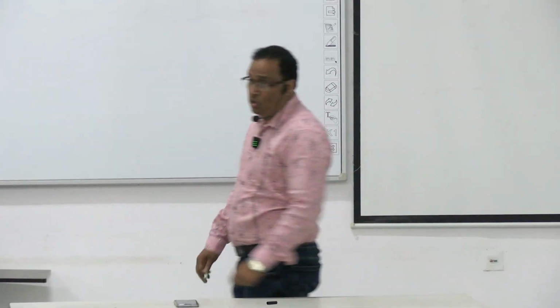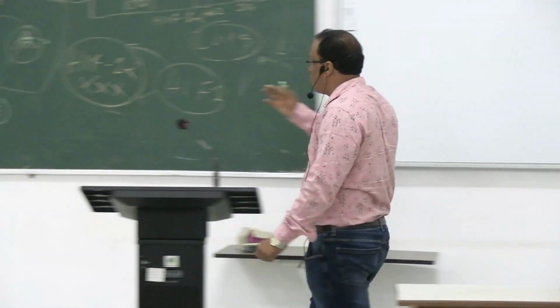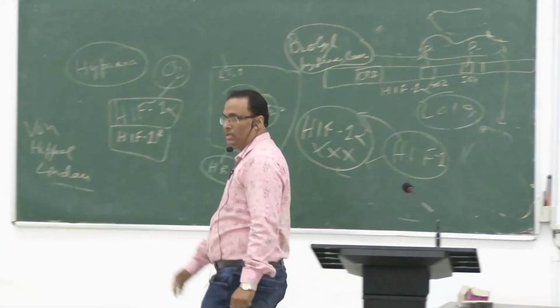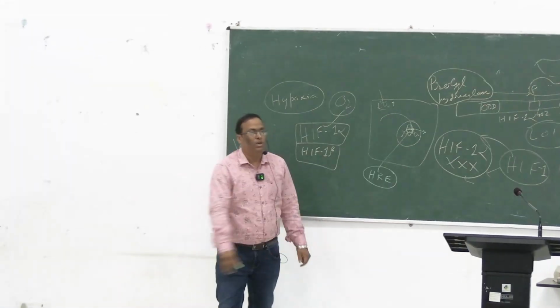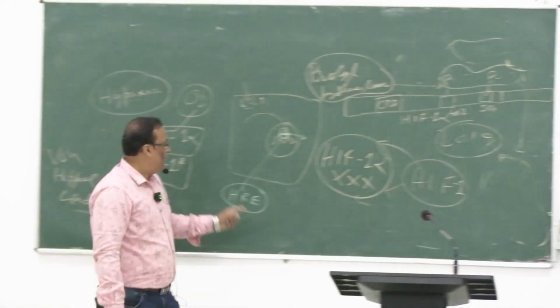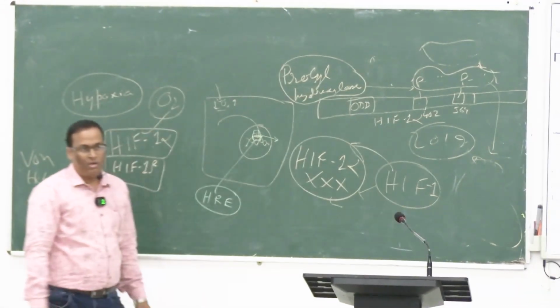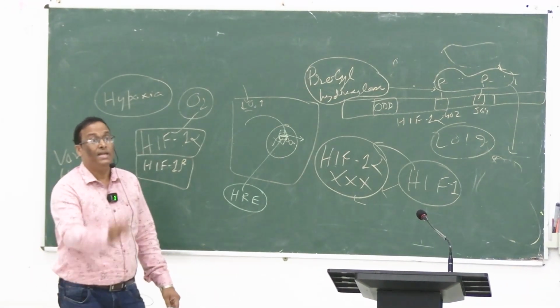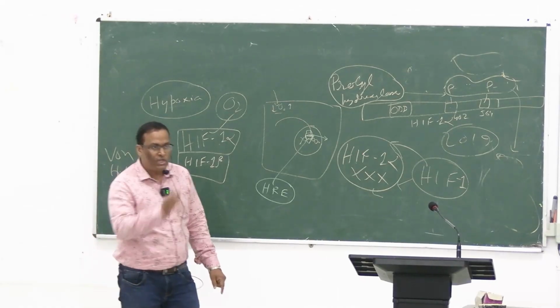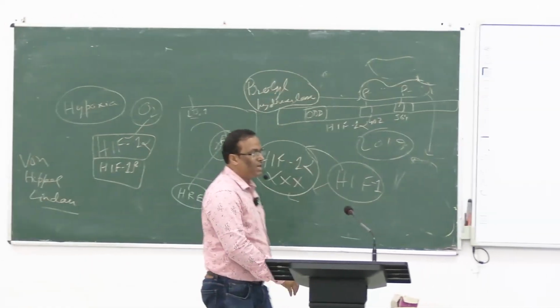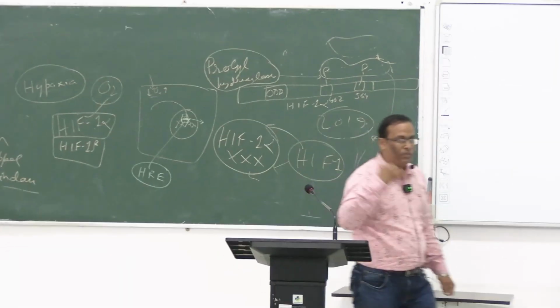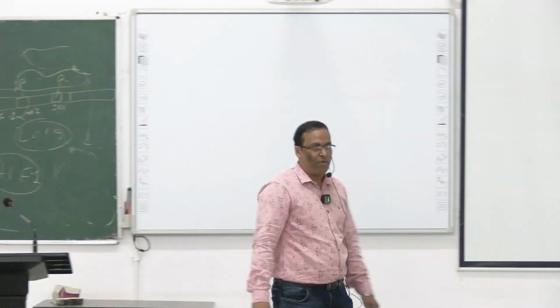Understood? So these were discovered only in 2019. It's a Nobel Prize, right? It's a huge discovery. Remember that HIF not only acts on the kidney cell, it acts on each and every cell of our body. So each and every cell of our body can sense low oxygen because of this Hypoxia-Inducible Factor 1 alpha.